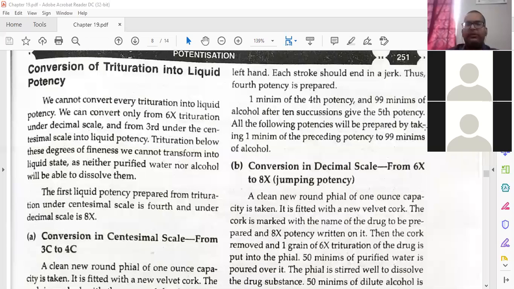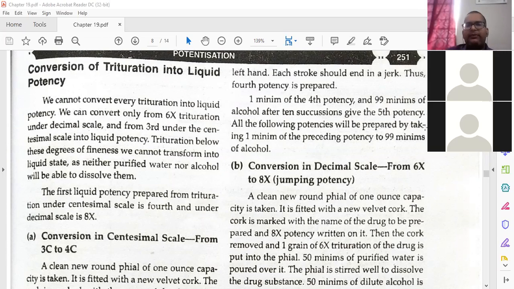So now how have we converted? We have taken 1 grain from the third C potency, because from third C only we can convert. Then we have taken 50 minims of purified water, 50 minims of dilute alcohol, dissolved it properly in a phial, and given 10 downward strokes. After that what we got is the 4C potency. And from 4C we will again take one part or 1 minim.